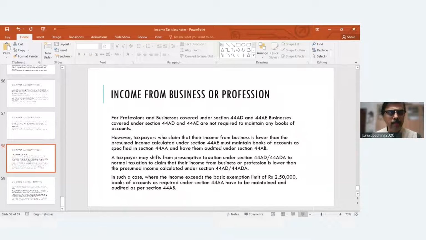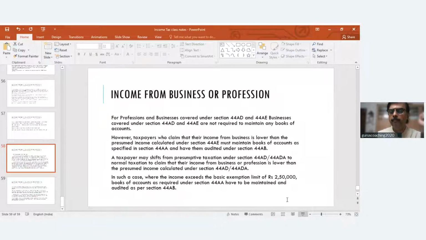A person who is opting for presumptive tax can file return under form number ITR 4. And he is exempted from maintaining books of accounts. Very, very important point.